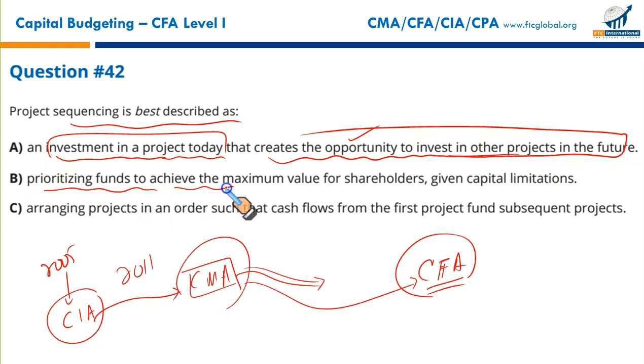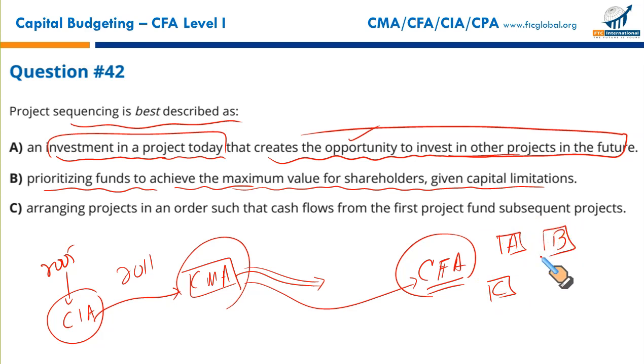Prioritizing funds to achieve and maximize value of shareholders given capital limitations. This is called project ranking. You have project A, project B, C. I want to make sure that these projects give you the highest NPV per dollar spent. This is project ranking. Sequencing means investing in some projects that might be translated into some more opportunities in new projects. So clearly not the right option.